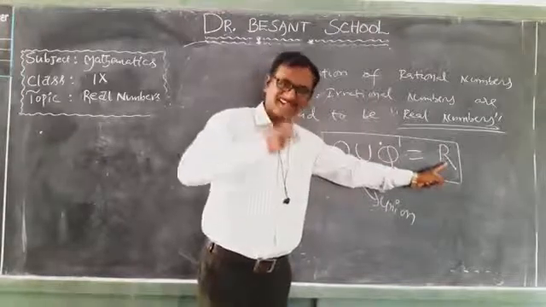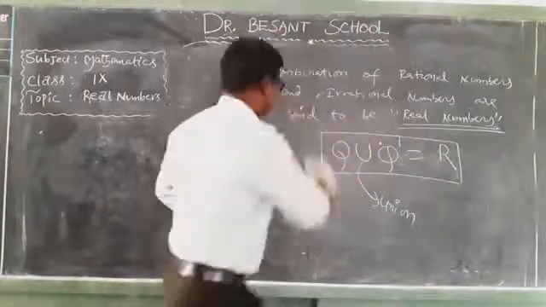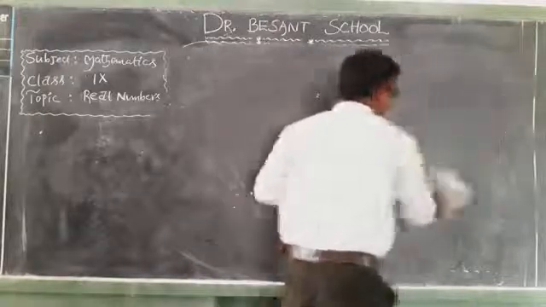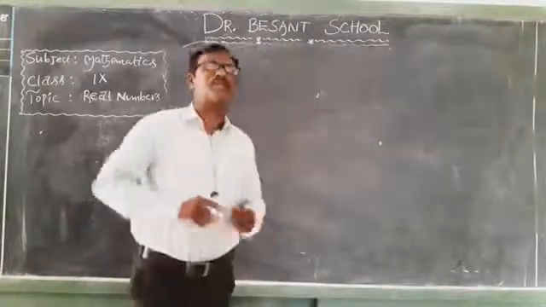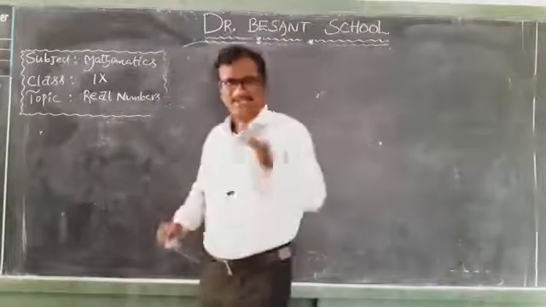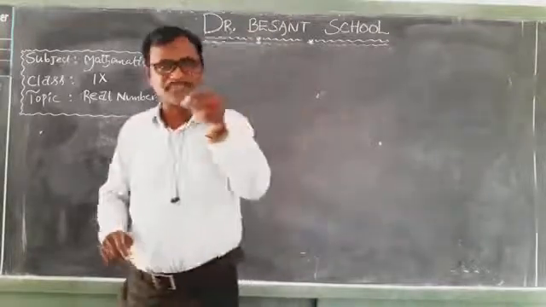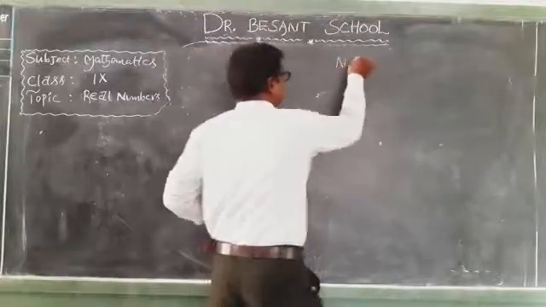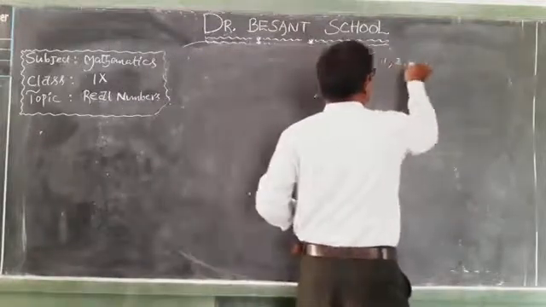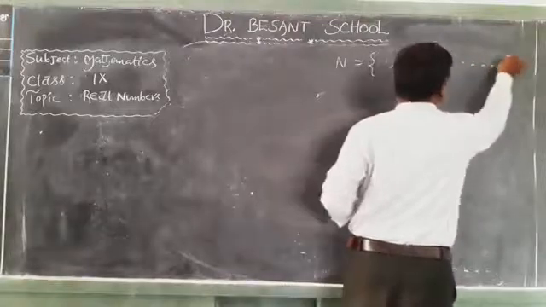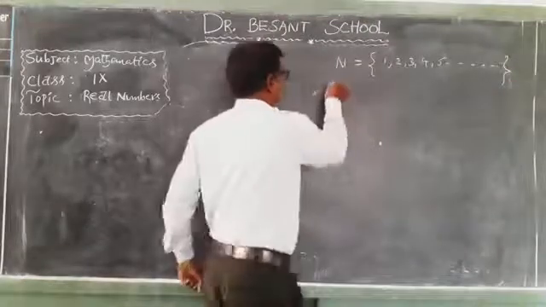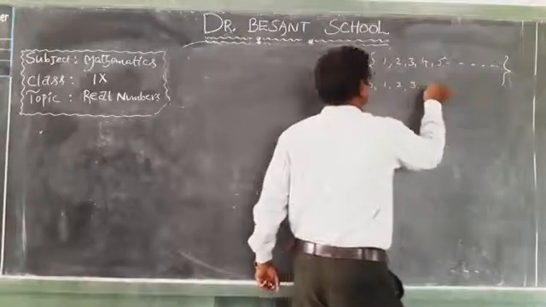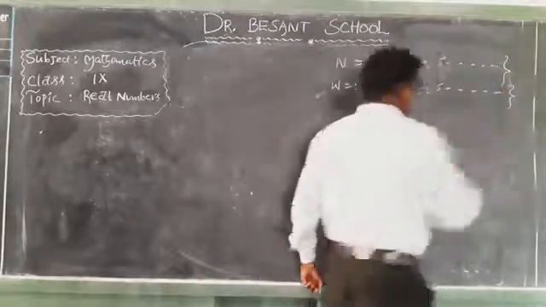Okay children, now observe. This is our first chapter, real numbers, and let me draw the pictorial representation for these real numbers. We know very well natural numbers means the set of 1, 2, 3, 4, 5, and so on. And W is equal to the set of 0, 1, 2, 3, 4, 5, and so on.